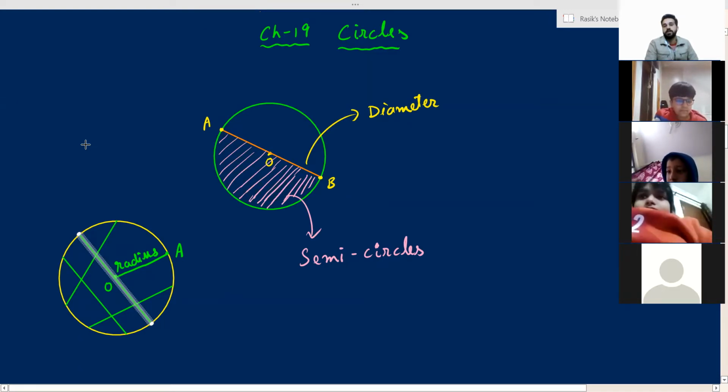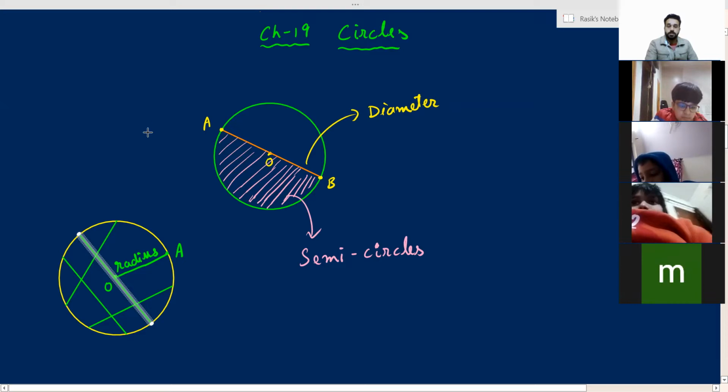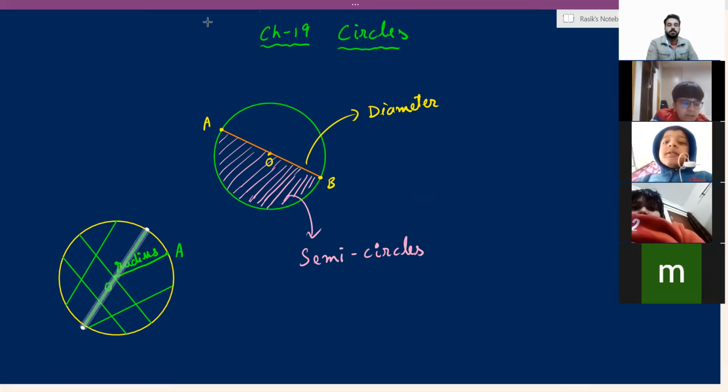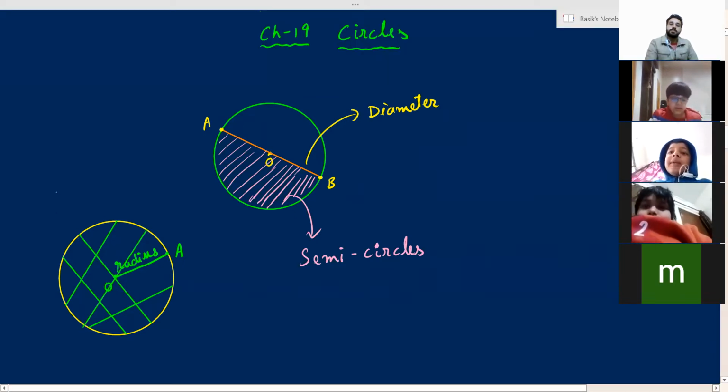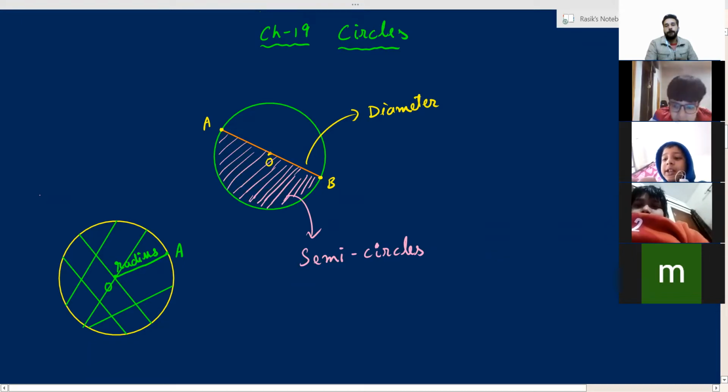And do you know what we can say? We can say that diameter is the longest chord that we can draw in a circle. Got it? Sir, how is it the longest chord? Because it has the maximum length that we can draw. Sir, a chord can be drawn anywhere and it could be short, and the diameter is long because it covers the whole area of the circle. Correct. You are right. Because the diameter is drawn through the center, it becomes the largest segment.